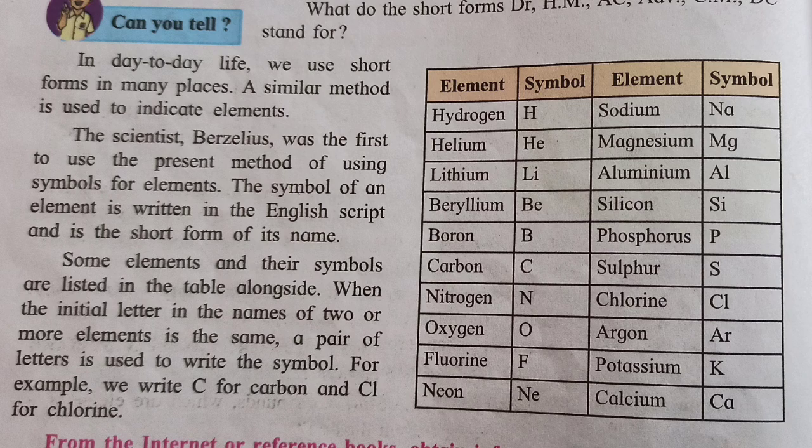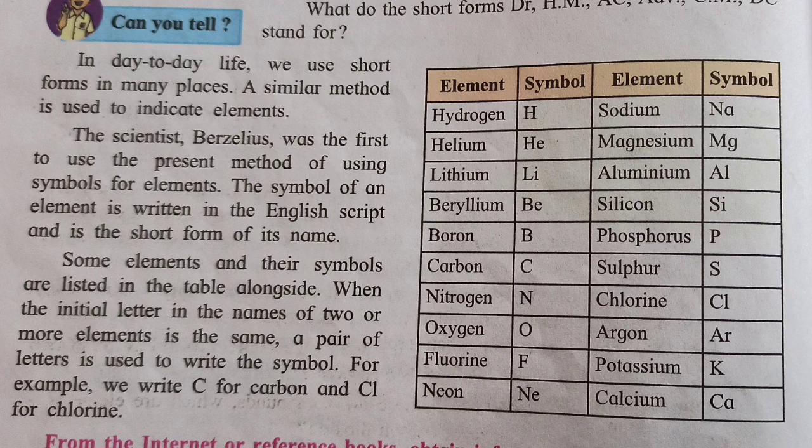Now we will see some of the symbols here, elements and their symbols. Hydrogen H, helium He, lithium Li, beryllium Be, boron B, carbon C, nitrogen N, oxygen O, fluorine F, neon Ne, sodium Na, magnesium Mg, aluminium Al, silicon Si, phosphorus P, sulfur S, chlorine Cl, argon Ar, potassium K, calcium Ca.